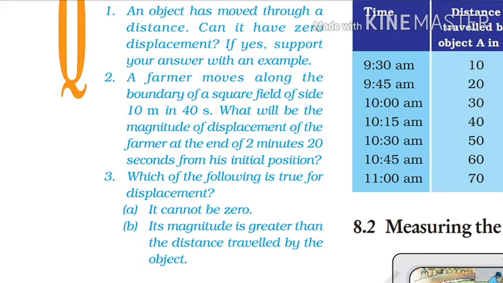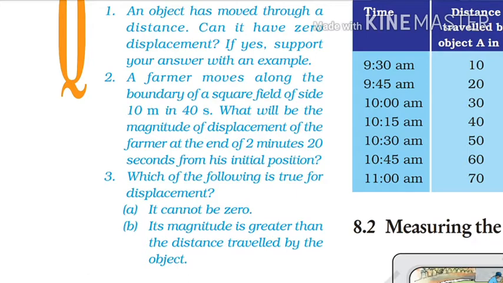It means the farmer makes 2.5 rounds of the field. The farmer moves from one side to the next, then the third side, the fourth, and so on. One round, second round, and half round. Half round means the farmer reached the diagonally opposite point from the starting point. So the distance traveled by the farmer will be 2.5 times 40 meter, that is 100 meter.